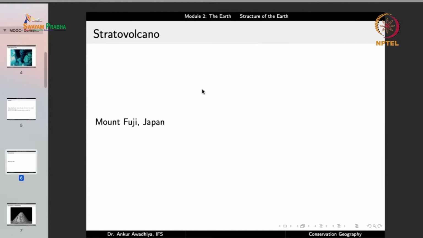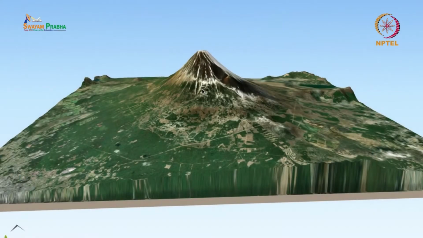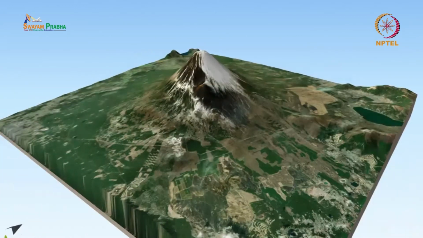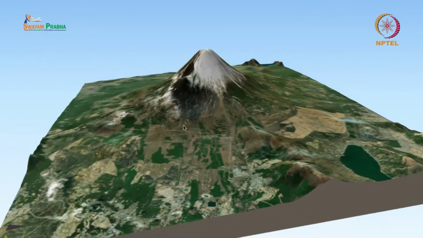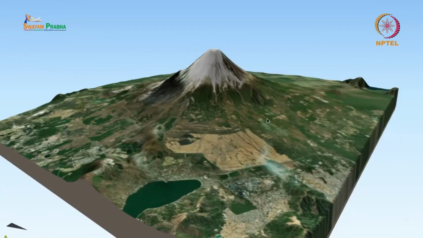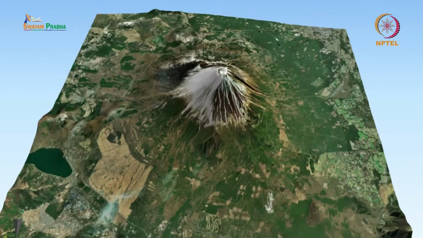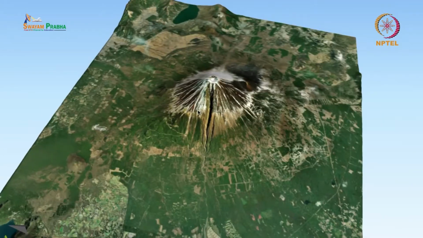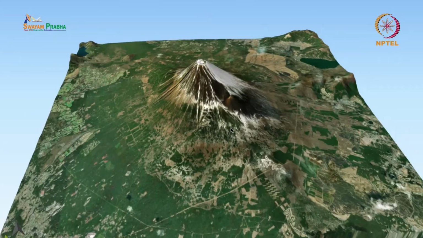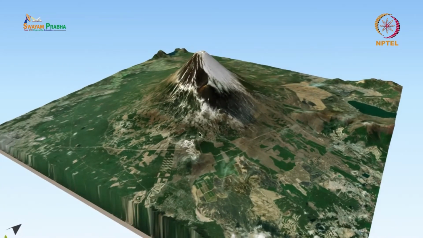So let us now understand a volcano by looking at an example. Now this is Mount Fujiyama of Japan, and to make this three-dimensional model, what I have done is that I have taken the satellite imagery and overlaid it on top of a three-dimensional model of the earth. And this three-dimensional model of the earth is having certain magnification on the z-axis so as to enable us to understand things in a better way.